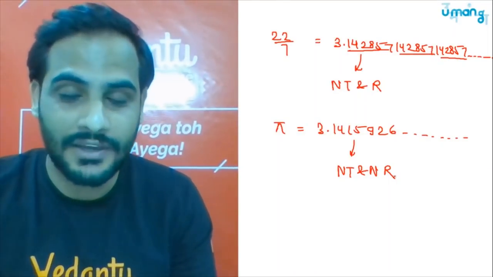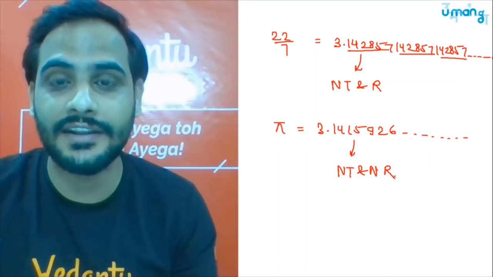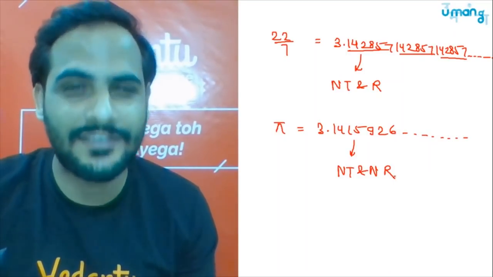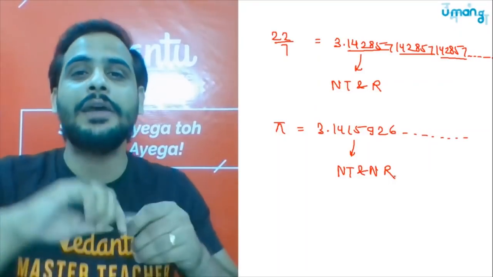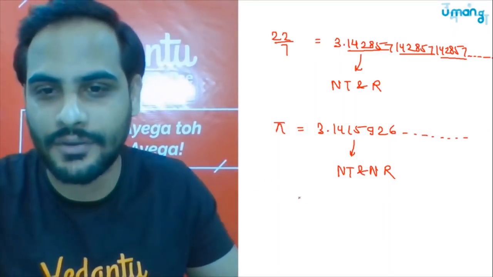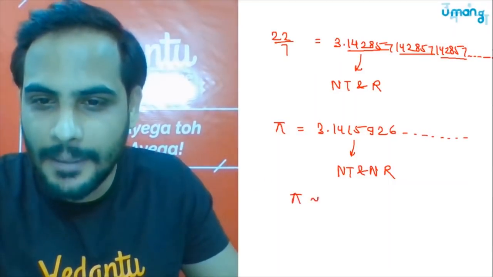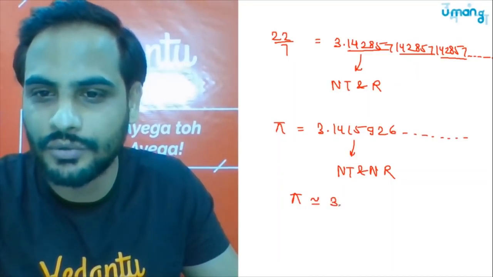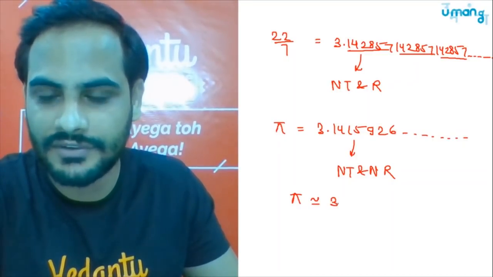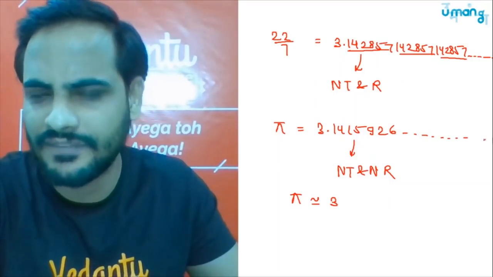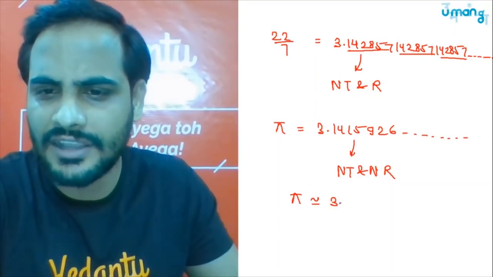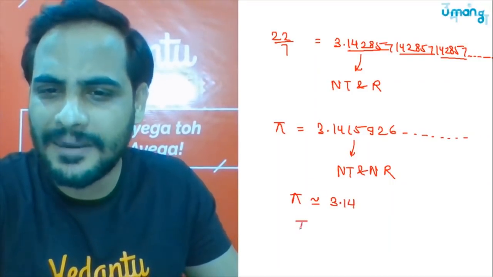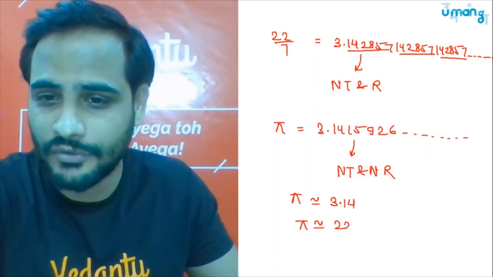But many of you also gave the correct answer, that pi is not exactly equal to 22 by 7, but pi is approximately equal to 22 by 7. This 3.1415926, I can write as 3.14, or the other approximation you use in fraction form is 22 by 7.